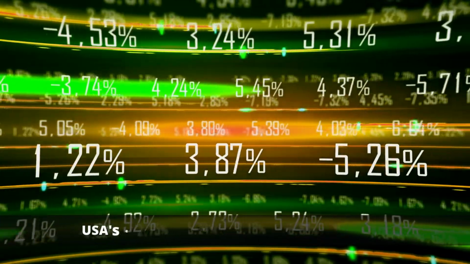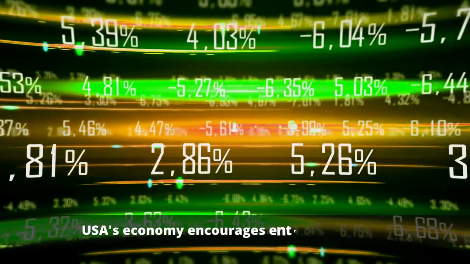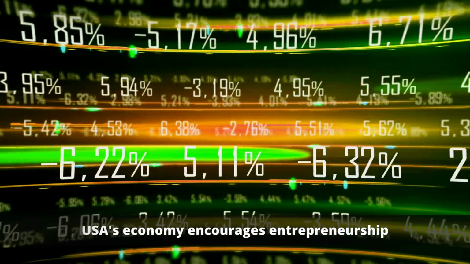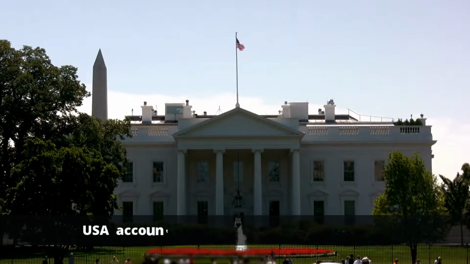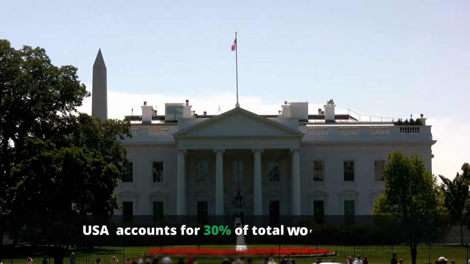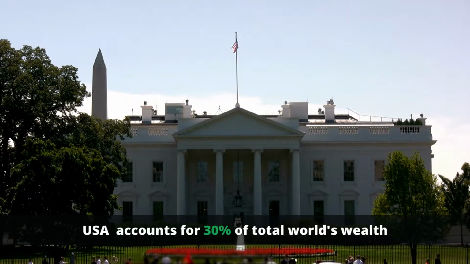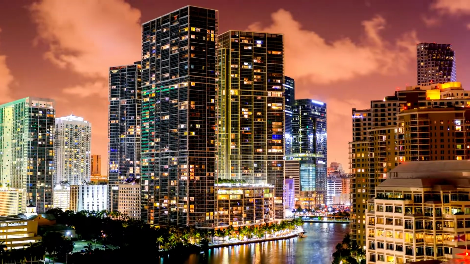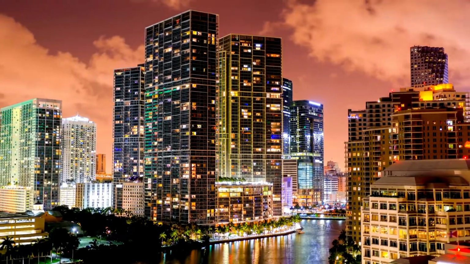The U.S. economy is a free market that encourages an entrepreneurial spirit protected by a robust system of independent government institutions. The American state does not only dominate the world's total GDP but accounts for 30% of the total wealth in the world, even though it makes up a mere 4.2% of the world population.